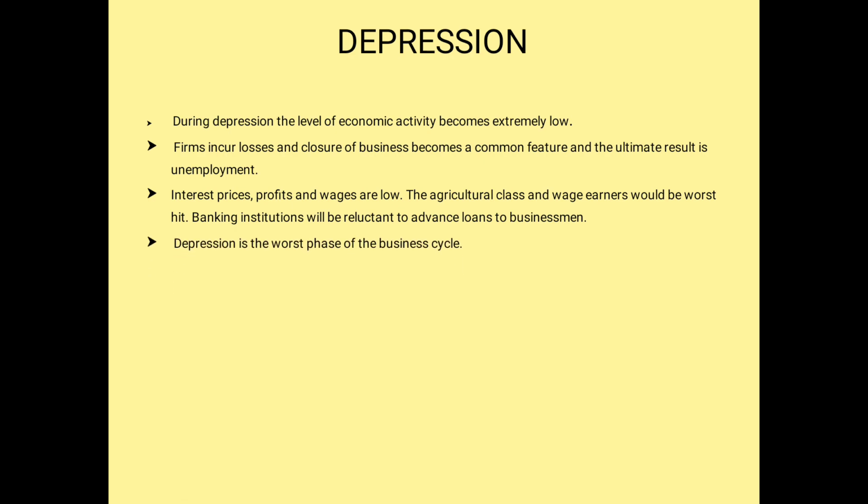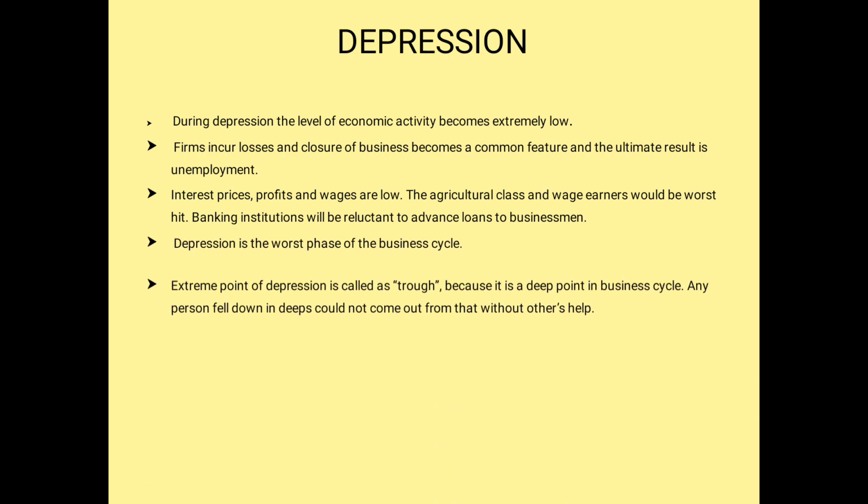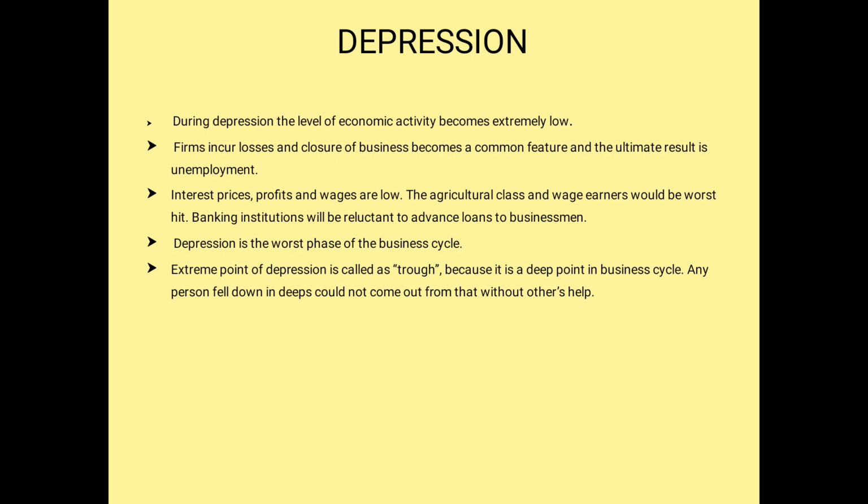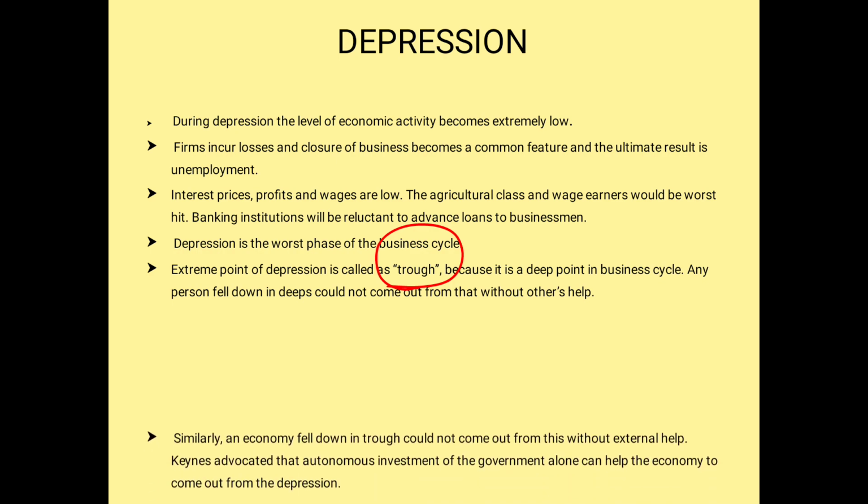So this is the worst phase of the trade cycle. We call this a trough, because it's the deepest point in the business cycle. Any person who fell into this deep would not be able to come up again. The economy is very badly hit during depression.